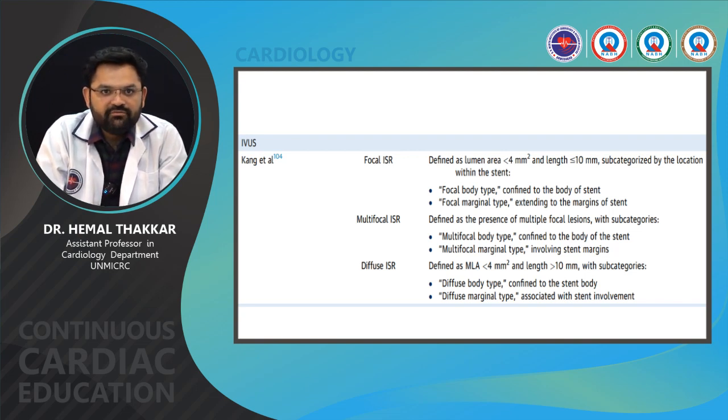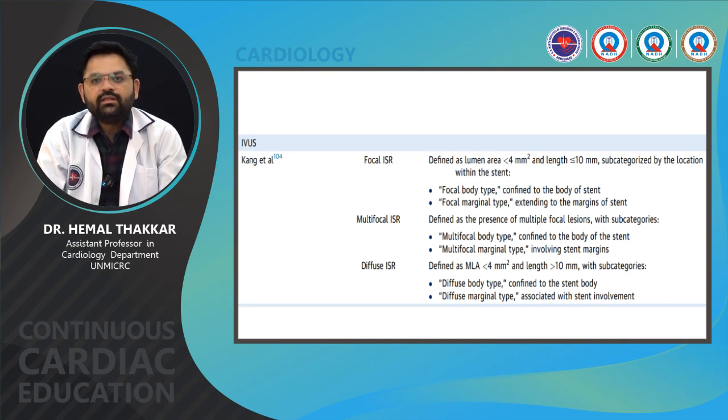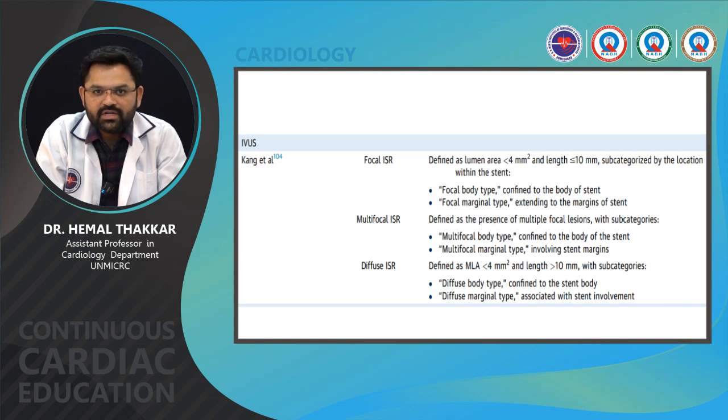Another type is multifocal ISR, defined as the presence of multiple focal lesions, with subcategories of multifocal body type confined to the body of the stent and multifocal margin type, which involves the margins of the stent. And diffuse is again defined as minimal MLA less than 4 mm square and length more than 10 mm, with subcategories of diffuse body type confined to the stent body and diffuse marginal type associated with stent margin involvement.